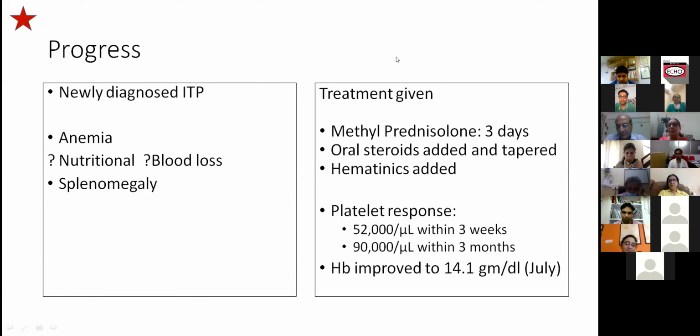Yeah. And someone asked a very good question. What is the growth and development of this child? That again tells you that this is not seemingly a chronic disease because she's grown well despite what she went through. Probably that was an acute episode, though the liver biopsy showed some chronic changes. I'm not sure what it would have been.